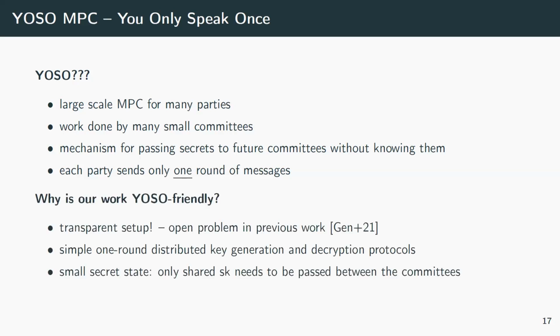Now, why is our work useful in this case? First, using this CDN paradigm, the secret state is quite small. We only have to pass on the secret key, that is secret shared, towards the next committee. All the intermediate values are given in public ciphertexts, so they can just be public somewhere on the internet. Then we have this one-round key generation and decryption protocols, so we can do exactly this in a YOSO setting. And this also solves the problem of transparent setup for the encryption scheme in YOSO.